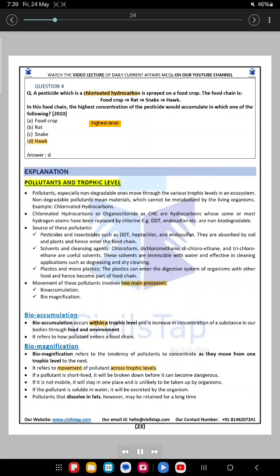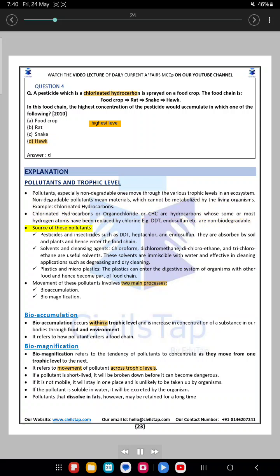Explanation. Pollutants and trophic level. Pollutants, especially non-degradable ones, move through the various trophic levels in an ecosystem. Non-degradable pollutants mean materials which cannot be metabolized by living organisms. Example, chlorinated hydrocarbons. Chlorinated hydrocarbons, or organochlorides, or CHCs, are hydrocarbons whose some or most hydrogen atoms have been replaced by chlorine, e.g. DDT, endosulfan etc.